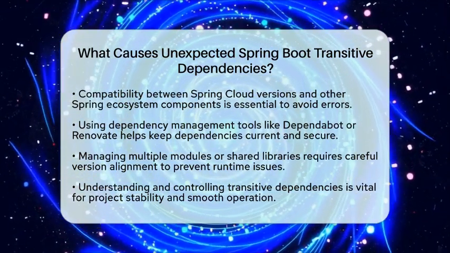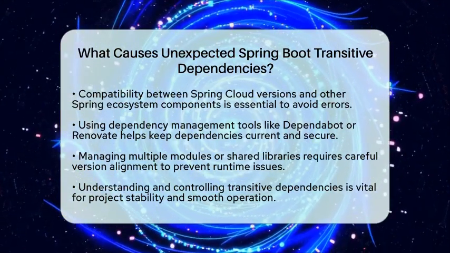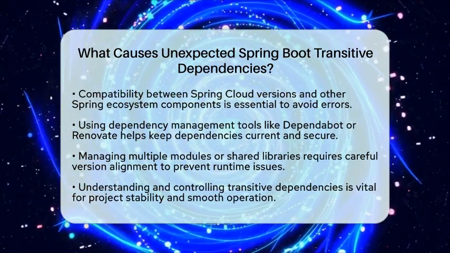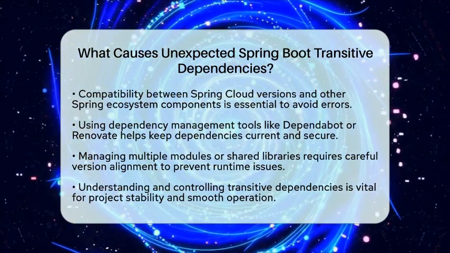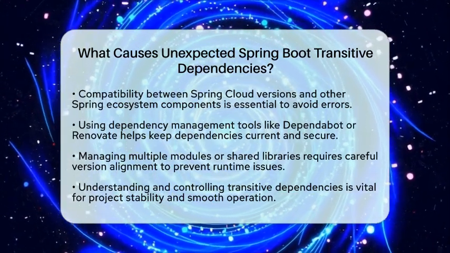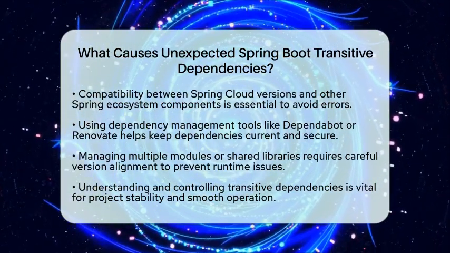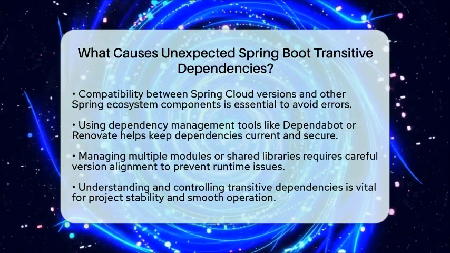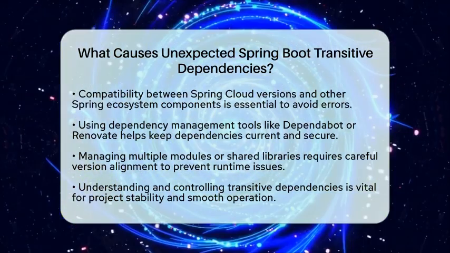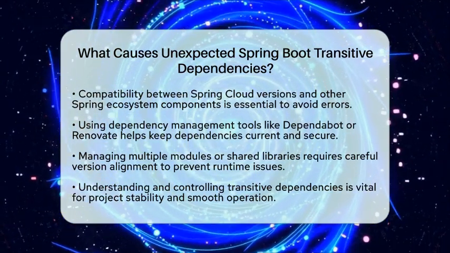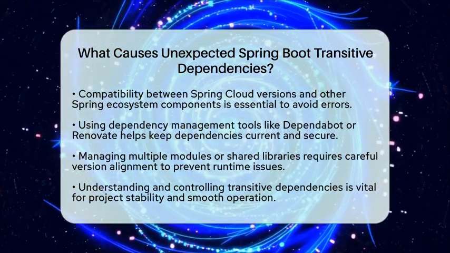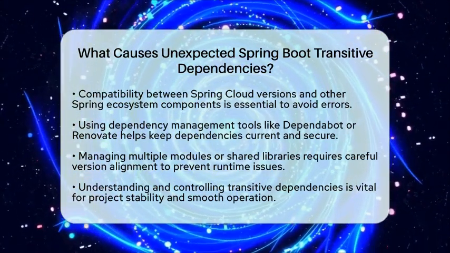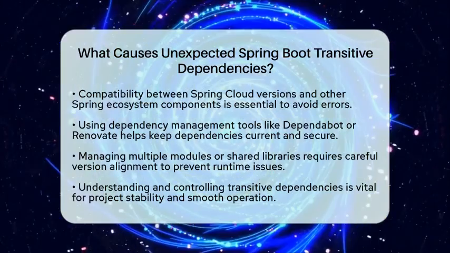If you are managing multiple modules or shared libraries, be careful with dependency versions. Misaligned versions can cause class path problems or runtime errors. Understanding how transitive dependencies work and managing them carefully is key to keeping your Spring Boot project stable. It helps ensure your APIs, database connectors, and server-side logic run smoothly without unexpected conflicts.